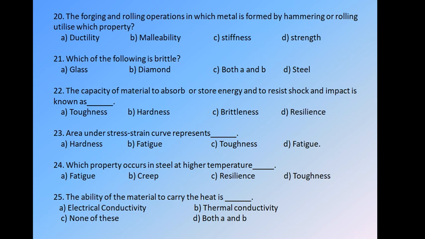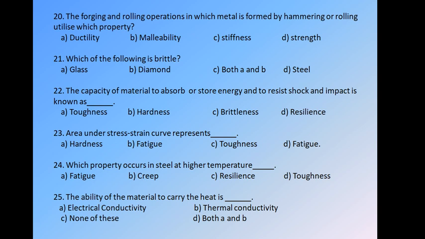So simply remember that where the material stores energy, it is related to toughness. Toughness is the absorption of energy before failure. So when there is a question about absorbing or storing energy, it is related to toughness.